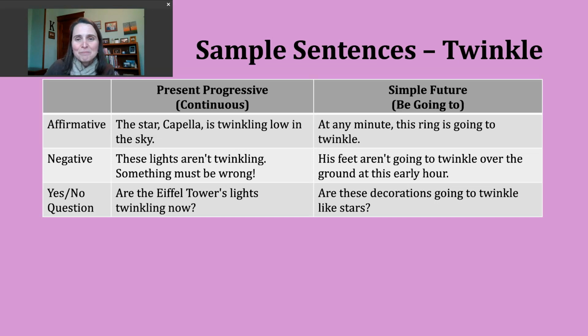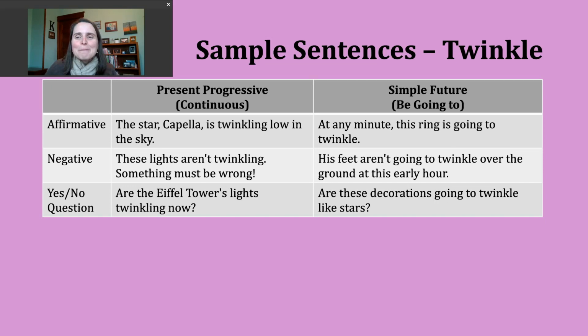Let's take a look at an example. At any minute, this ring is going to twinkle. Okay. I heard a sentence like this as someone was trying to find something that had dropped and kind of fallen into a dark space, right? So they had a little light, a little flashlight, right? And they thought as soon as the light kind of made contact either with the metal or the gem that was in it, right, that it would give off this sparkle. And so that was kind of their plan here to be able to find that thing they had dropped.